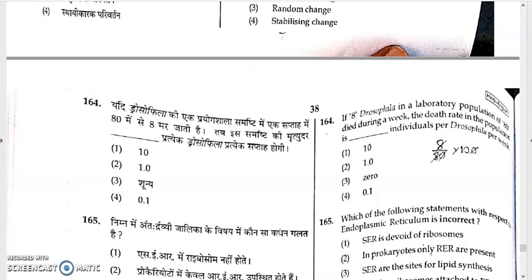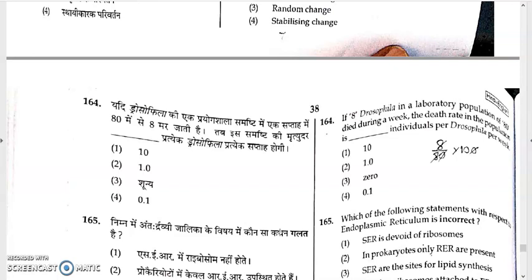164. If 8 Drosophila in a laboratory population of 80 died during a week, the death rate of the population is dash per Drosophila per week. We know that death rate can be calculated as the number of individuals died divided by the total number of individuals.